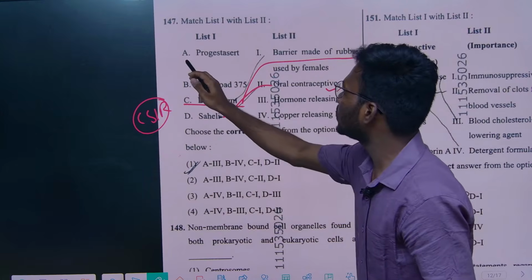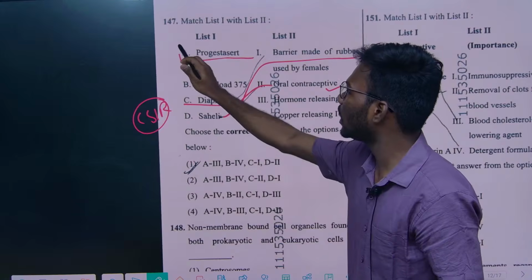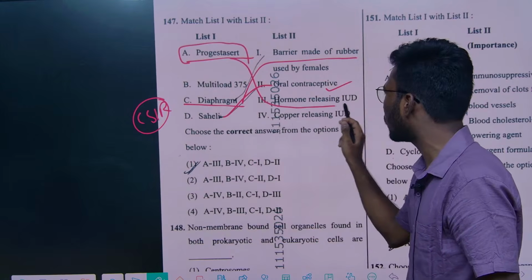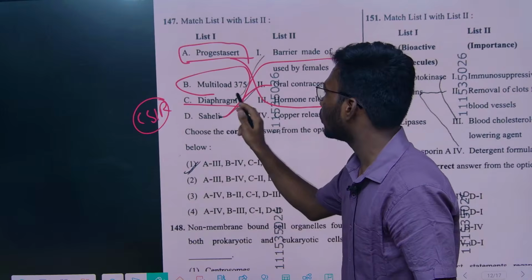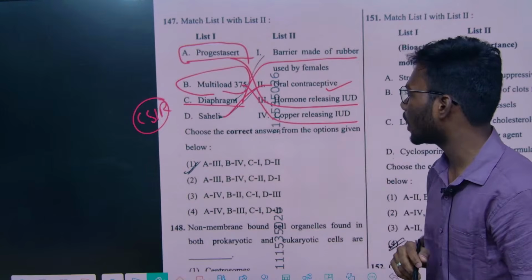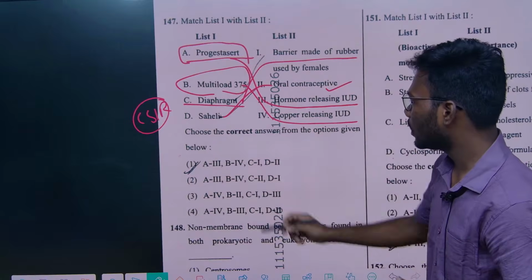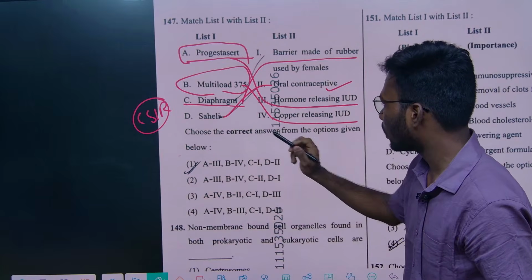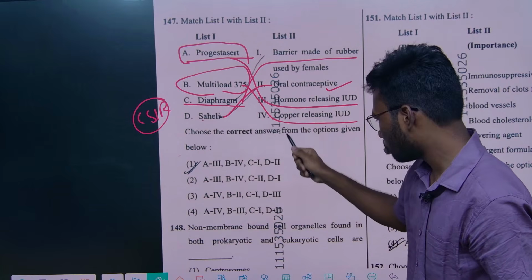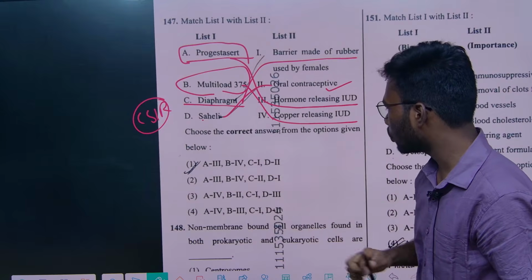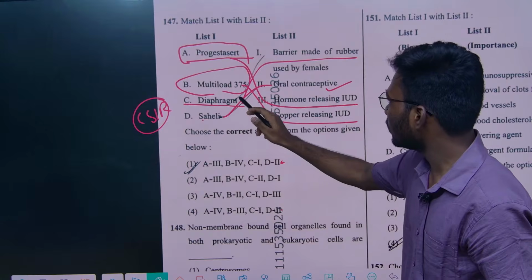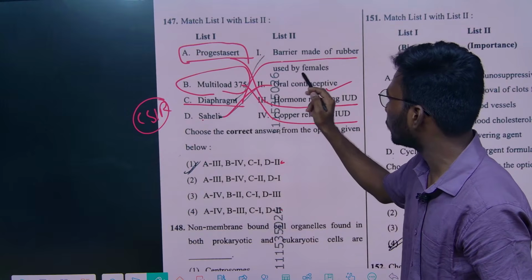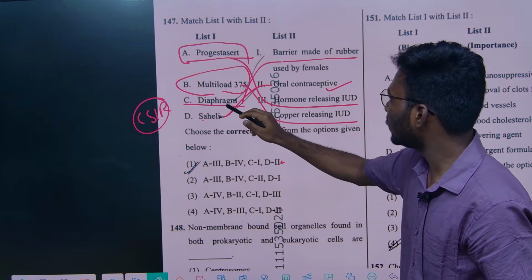Progestasert is a hormone-releasing intrauterine device. And this Multiload, the final option, is a copper-releasing IUD. Based on this, Saheli is an oral contraceptive pill, so D is 2. The diaphragm is a barrier method of rubber used by the female, so C is 1.